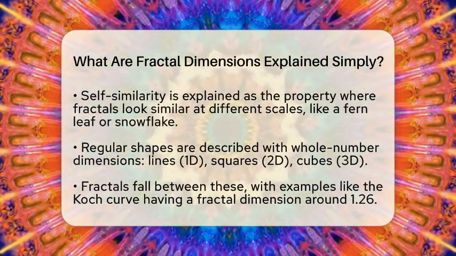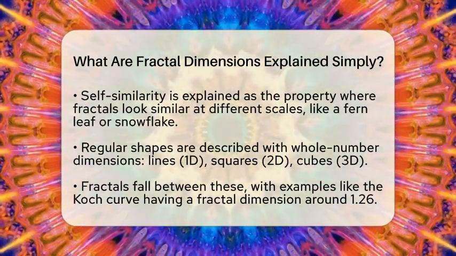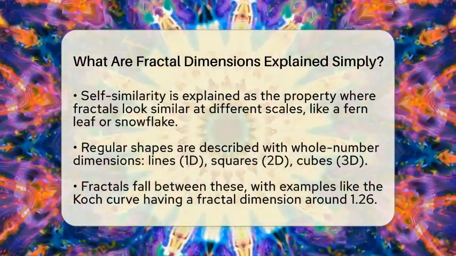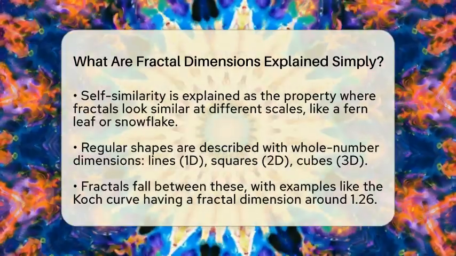Now, regular shapes have whole number dimensions. A line is one-dimensional because it extends in one direction. A square is two-dimensional because it covers an area. A cube is three-dimensional because it takes up volume.